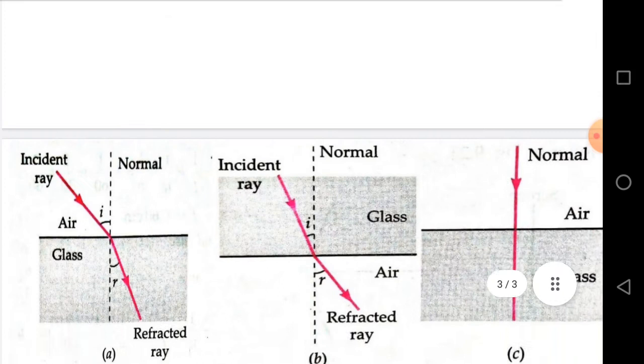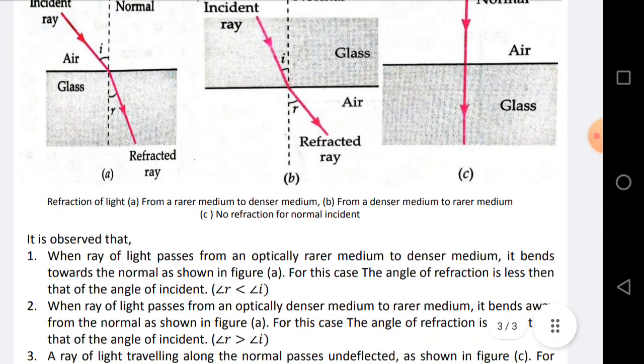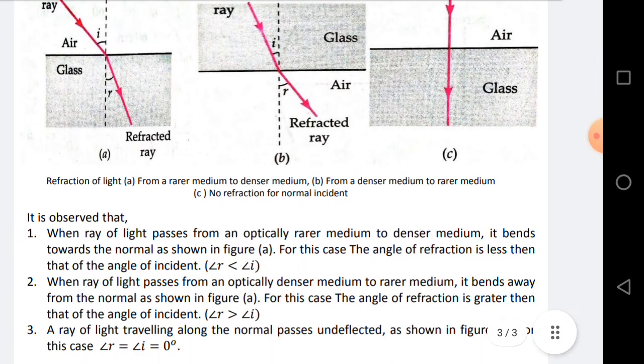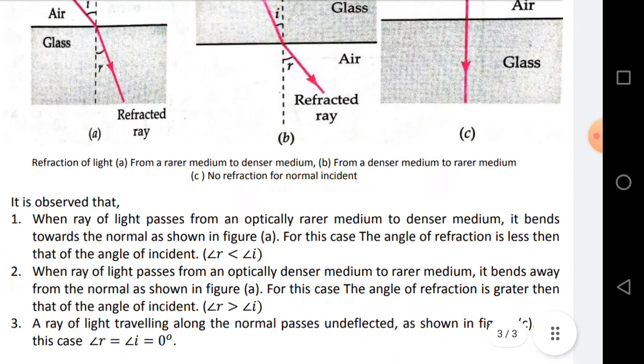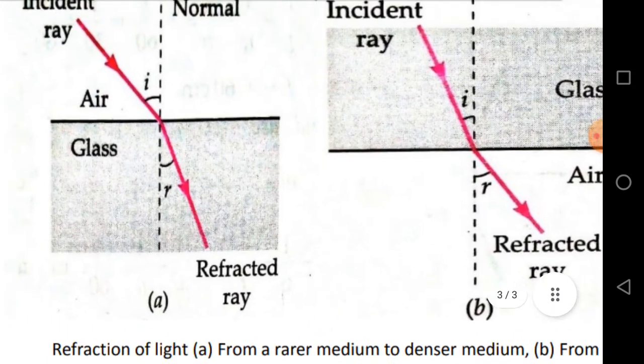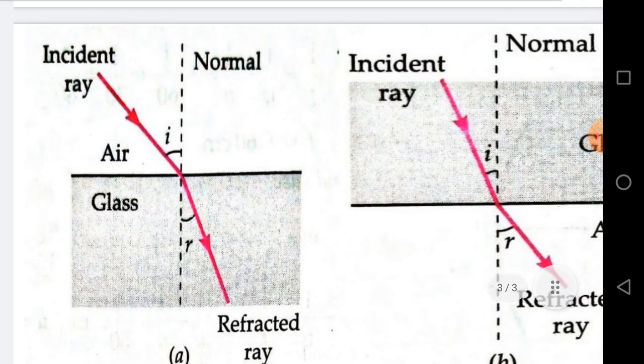Then there are three diagrams. From these three diagrams we observe that when light passes from an optically rarer medium to a denser medium, it bends toward the normal, as shown in figure A. For this case, the angle of refraction is less than the angle of incidence.